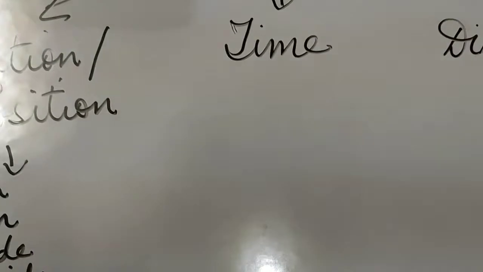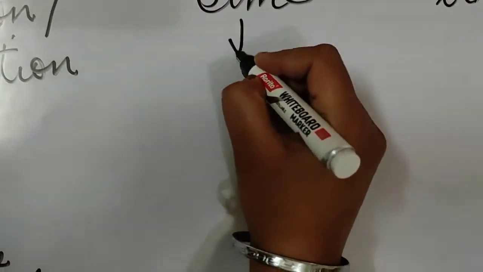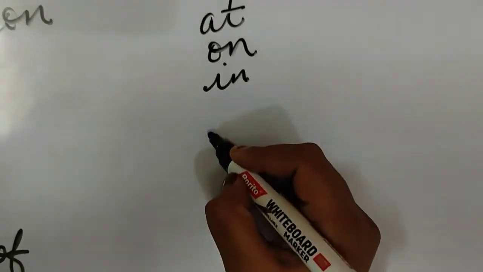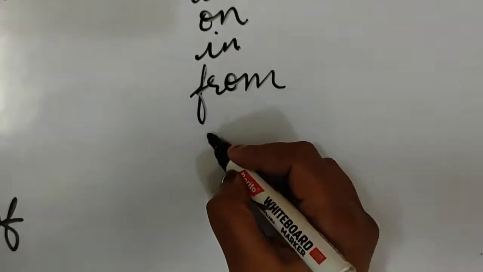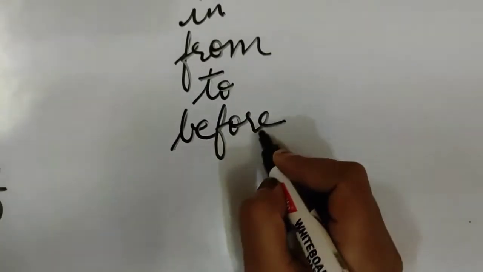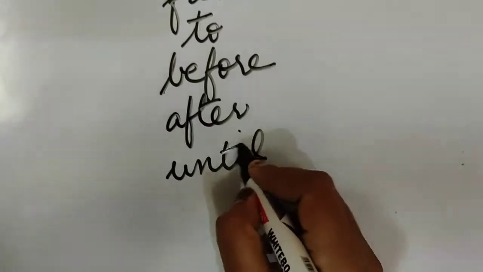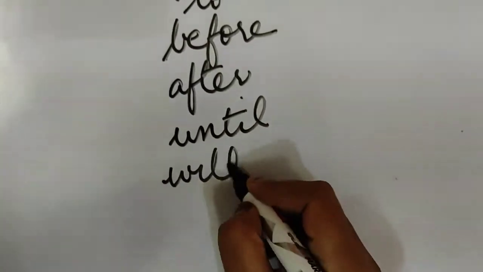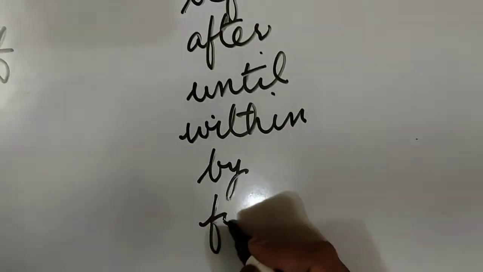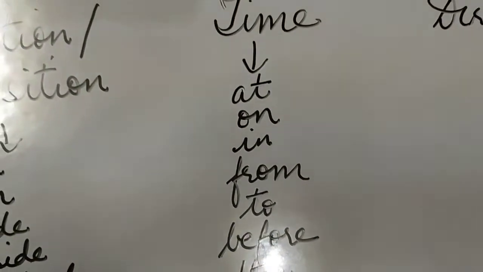Now, let's see which are the prepositions which show the time. They are at, on, in, from, to, before, after, until, within, by, for. So all these prepositions show the time.